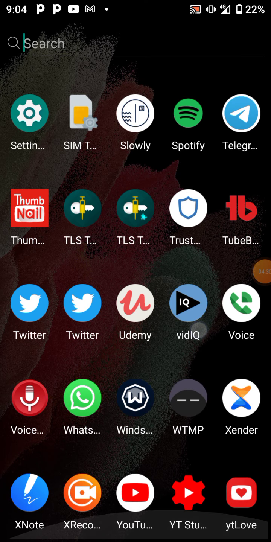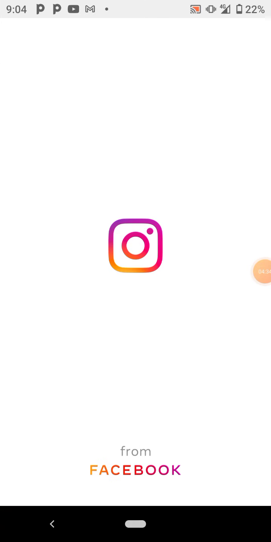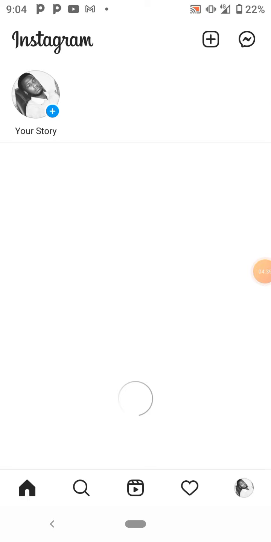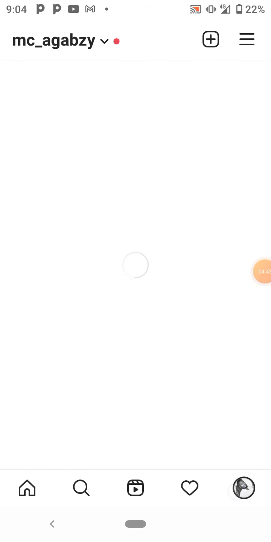Then if you come to your Instagram, you click on Instagram. Now you can create a new Instagram account. It's very easy. For example, I have a new Instagram account. If I double tap here, I switch to my new Instagram account.